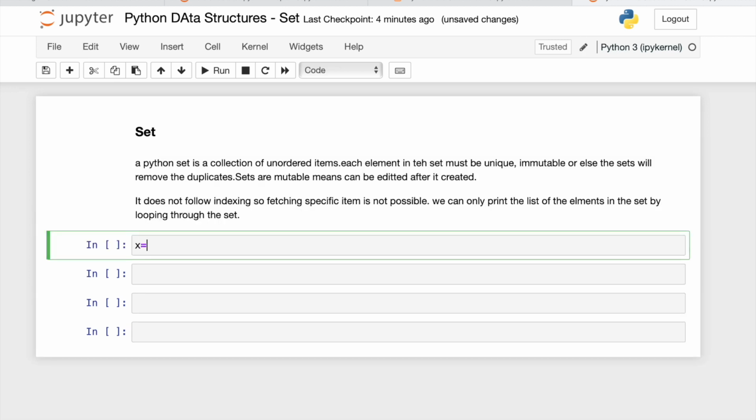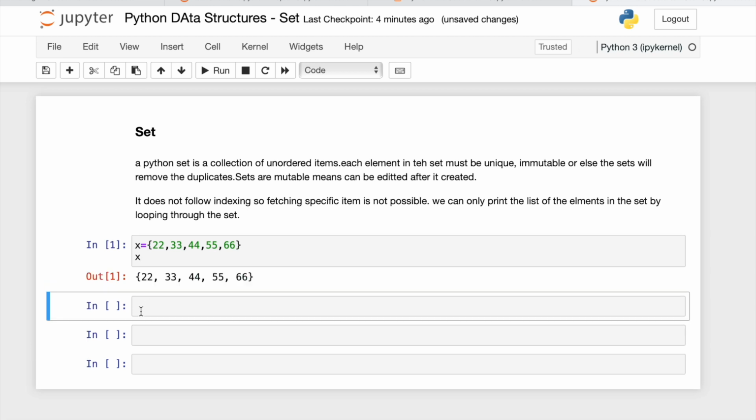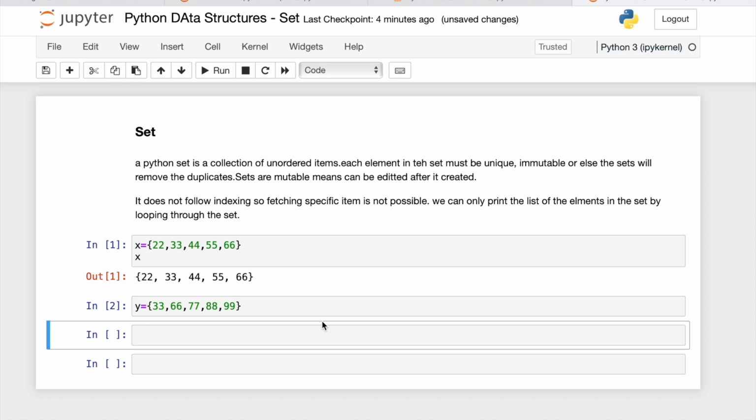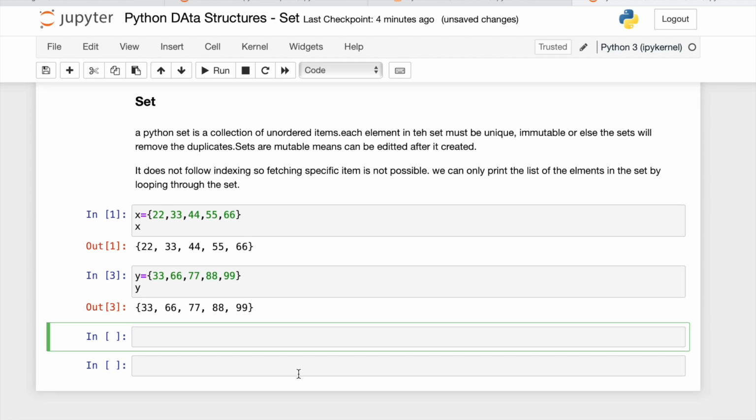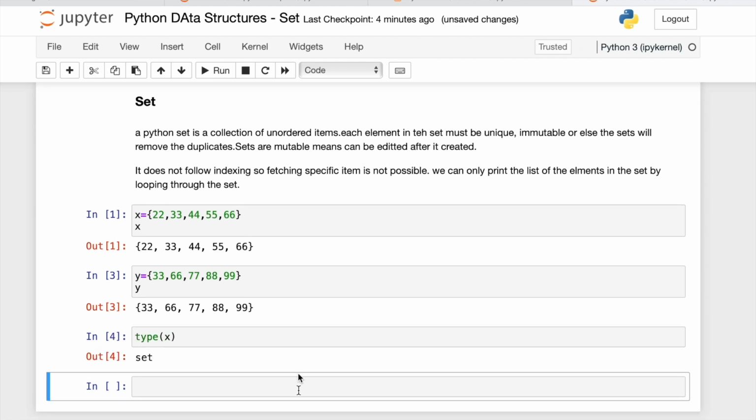We have created a set X. It is denoted by curly brackets: 22, 33, 44, 55, 66. This is the set X. Now if I define Y, a new set: 33, 66, 77, 88, 99. What is Y? Now if I ask what is the type of X? Set. Type of Y? Set.